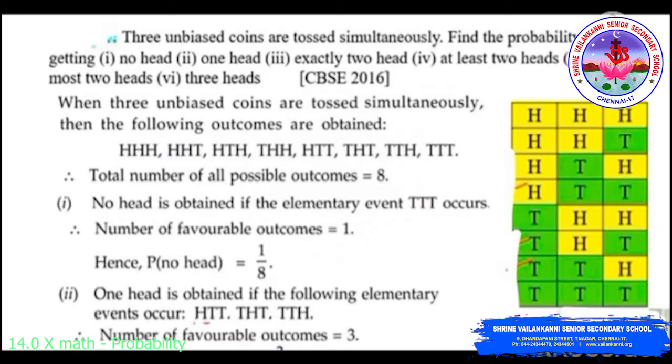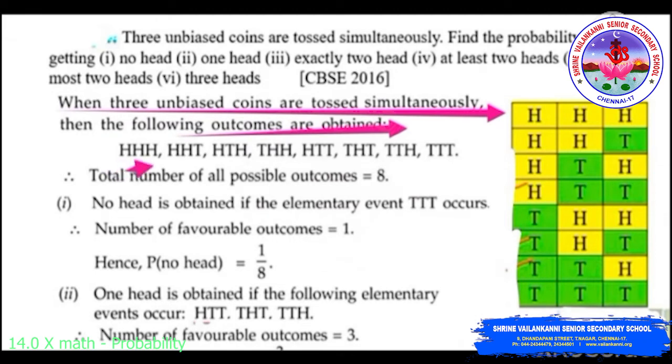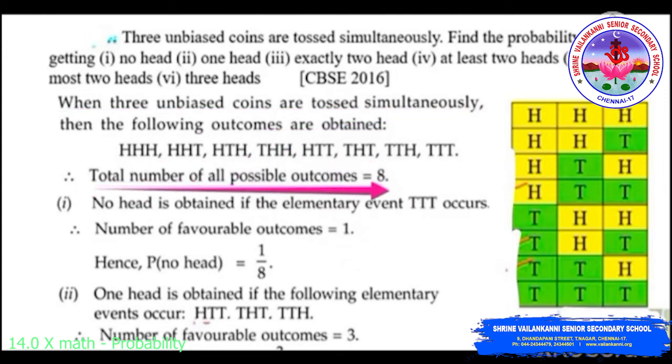Coming to the first problem: 3 unbiased coins are tossed simultaneously. Find the probability of getting no head, 1 head, exactly 2 heads, at least 2 heads, at most 2 heads, 3 heads. When 3 unbiased coins are tossed simultaneously, the outcomes obtained are HHH, HHT, HTH, THH, HTT, THT, TTH, and TTT. The total number of possible outcomes will be 8.